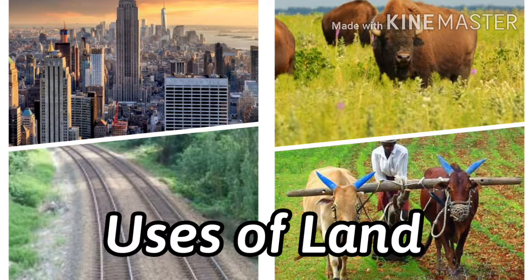Isn't it? Are you clear? Yes. Now the use of land is determined by physical factors such as topography, soil, climate, minerals, and availability of water. These are the physical factors which determine the use of land.